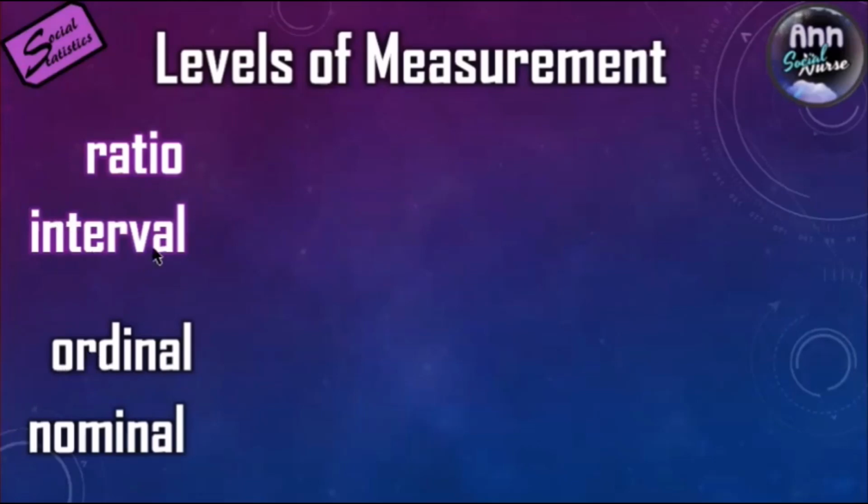Going up, interval has its own characteristics, but it also has the characteristics of ordinal and of nominal. Now, ratio has the characteristics of all interval, ordinal, and nominal, and it also has its own characteristics. So it is the most flexible of all levels.